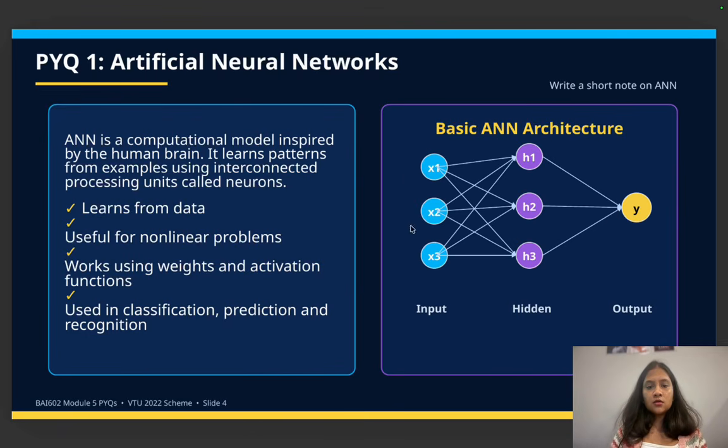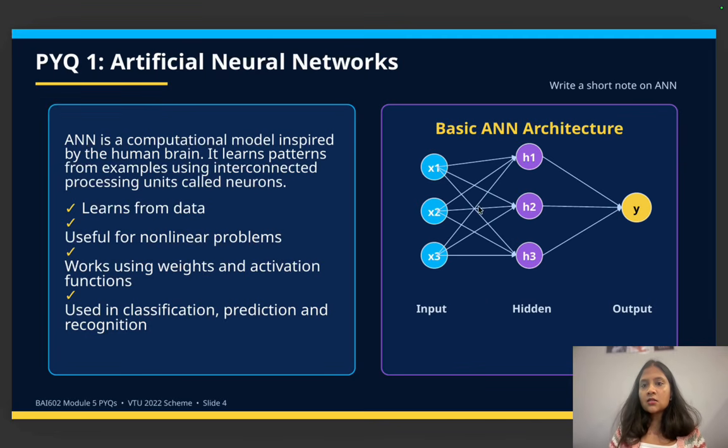Based on weights and activation function, it is going to train on the data, and then give the output. And it is used in classification, prediction, and recognition. So where is this ANN being used? It is used mainly in classification, prediction, and recognition.